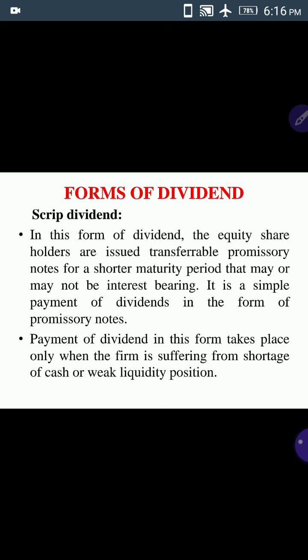So here it is meant for a short period of time. Instead of payment of dividend in the form of cash, the firm issues transferable promissory notes for a shorter maturity period. The promissory note may be interest bearing or may not be interest bearing. So it is a simple payment of dividends in the form of promissory notes. This is a very simple payment method of dividend.